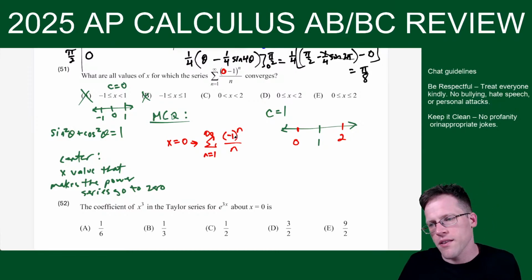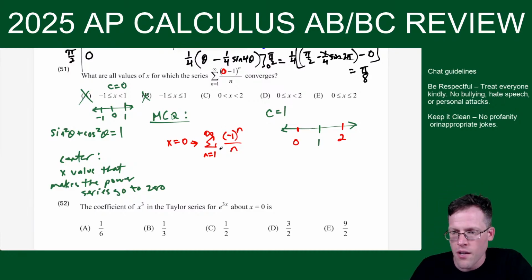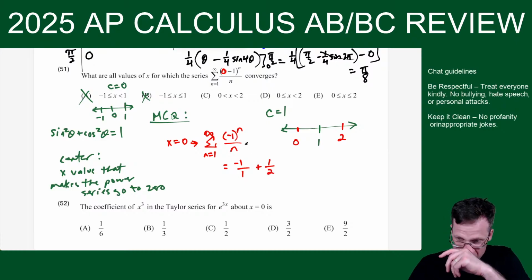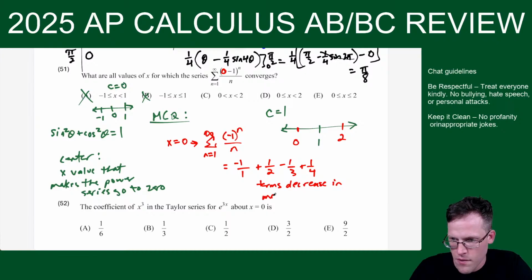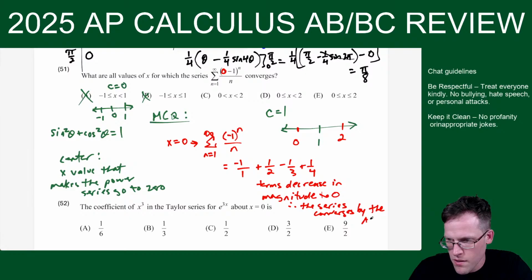It just helps to recognize certain series. They show up so much. But if you don't know that, you could always expand it. -1 to the first is -1 over 1. And then plus, you'd have 1 over 2 next. If you plug in 2, -1 squared is 1 over 2. And then minus a third plus a fourth. So you see how the terms decrease in magnitude to 0. Therefore, the series converges by the alternating series test.